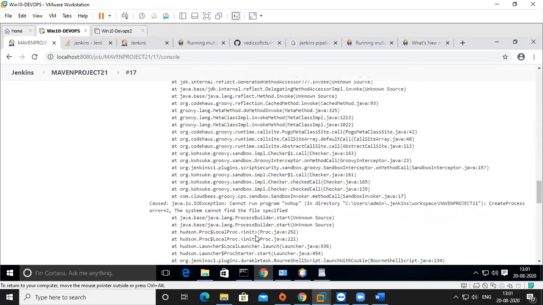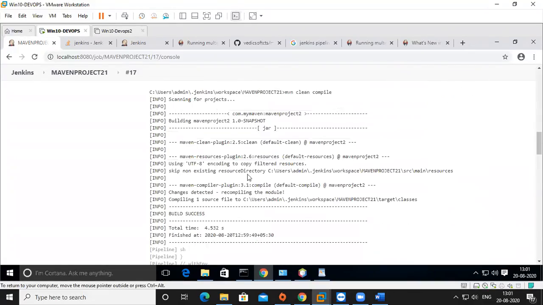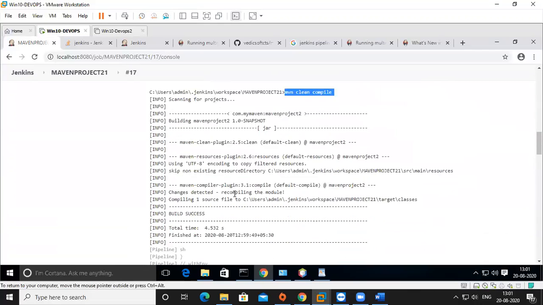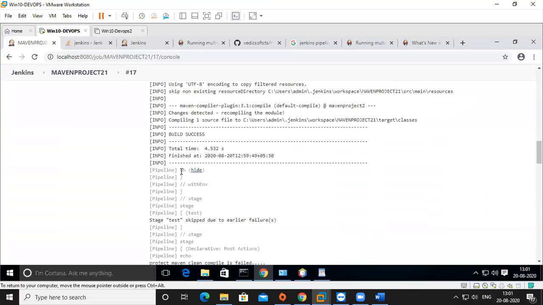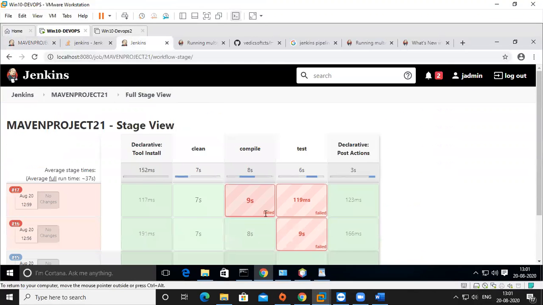That's it. These come because of the sandbox, but the important thing is this is running good, success. Then it came to sh, and in sh it faced the failure, and because of this failure it is unable to run further. It is skipping the next step. So that's why we didn't get any statement from here.